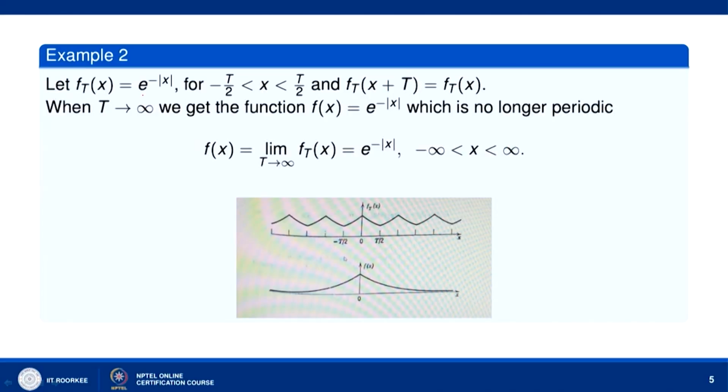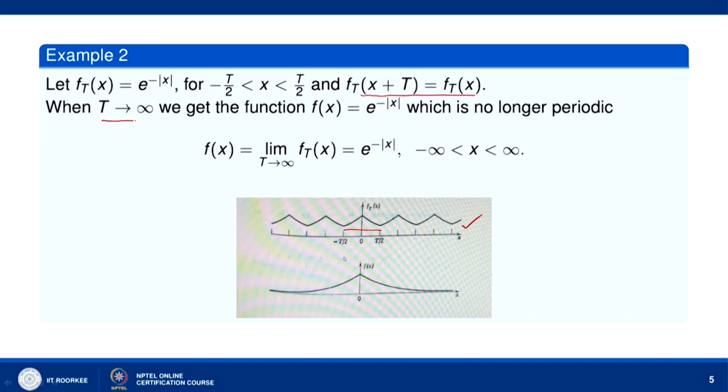Now, let us consider another example. Suppose f_T(x) equal to e to the power minus mod of x for the interval minus T/2 less than x less than T/2. So, this is the interval minus T/2 and this is the graph of f_T(x) over that interval, and we are assuming it to be T-periodic. So, by using periodicity with period T, we can extend this graph over the whole real line, and this is how the graph of f_T(x) looks like for all real values of x.